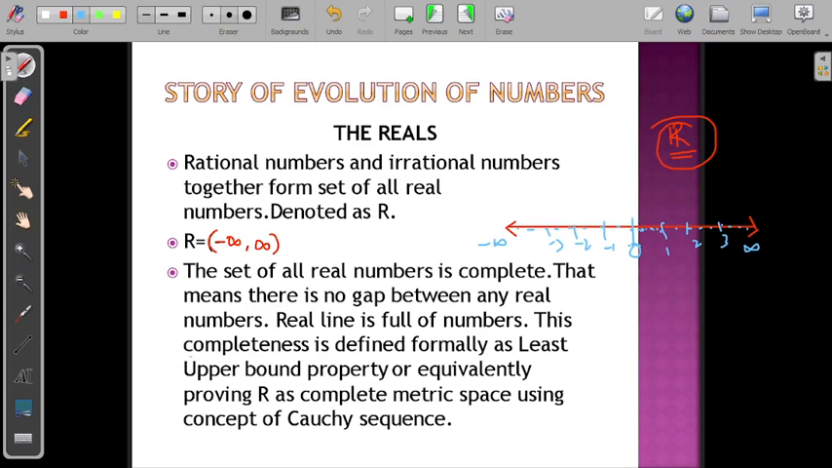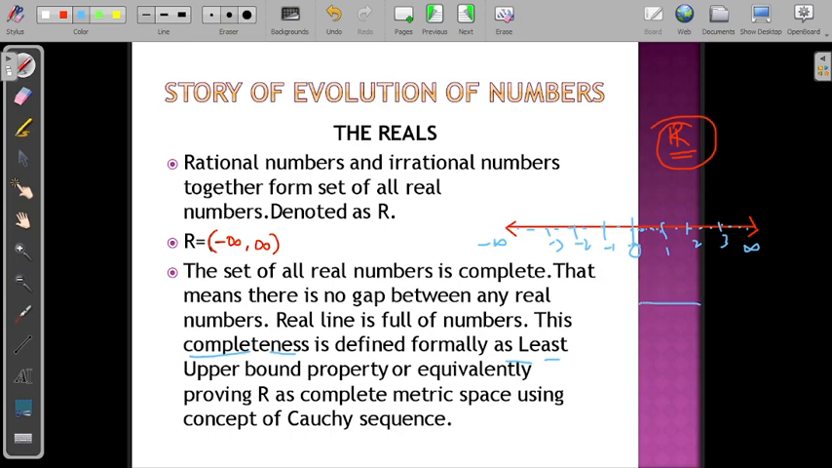So this completeness is defined formally. But when we are speaking mathematically, we can't say that there are full real numbers on the real line. We should be telling it in a better way, that is, in the language of mathematics. So formally it is proved using the least upper bound property, or equivalently, there is another way of proving. If you prove that the real line is a complete metric space using the concept of Cauchy sequence, then we can say that the real number line is complete. But in our usual language, the real line is complete in the sense that there are infinite real numbers. You can walk along this real line.